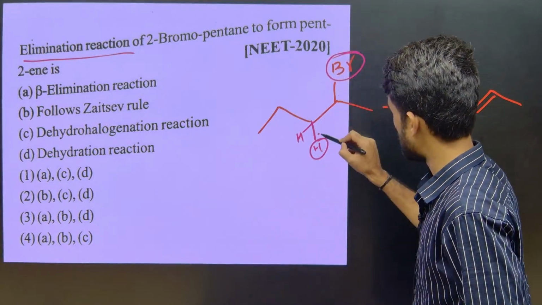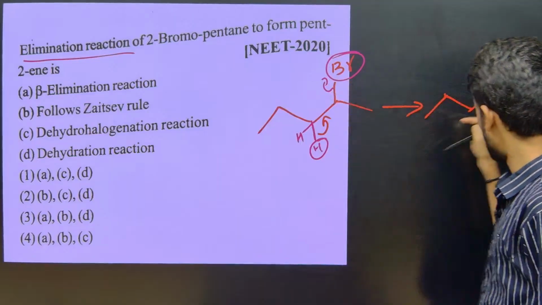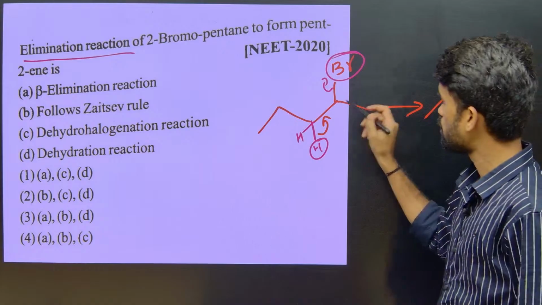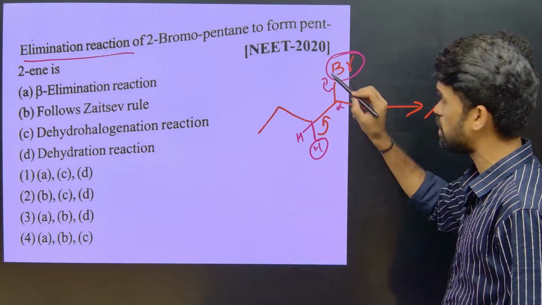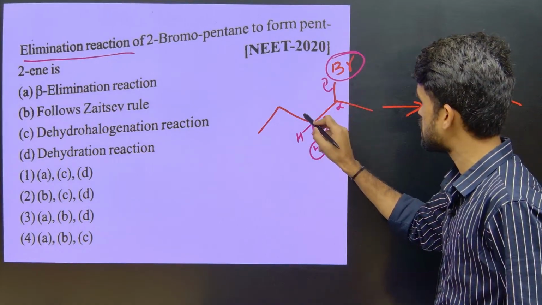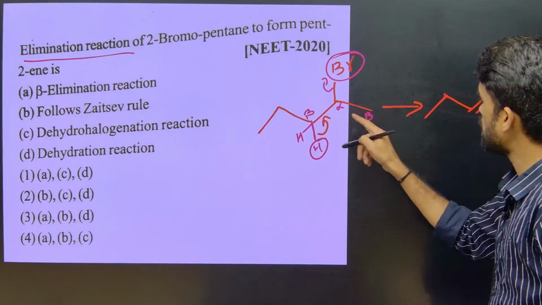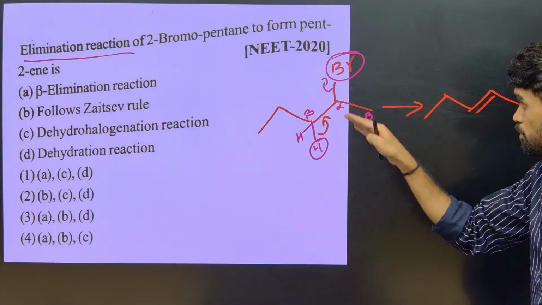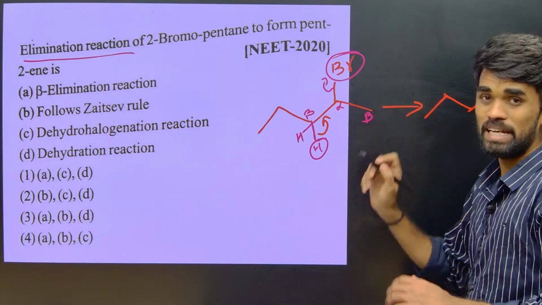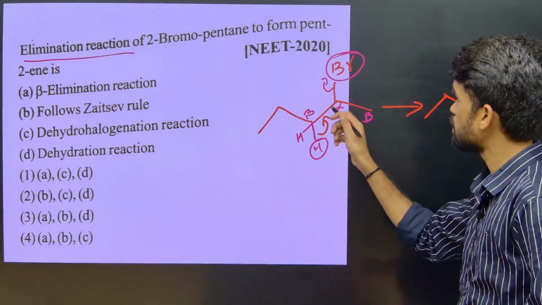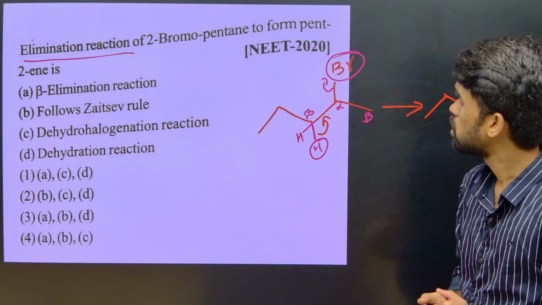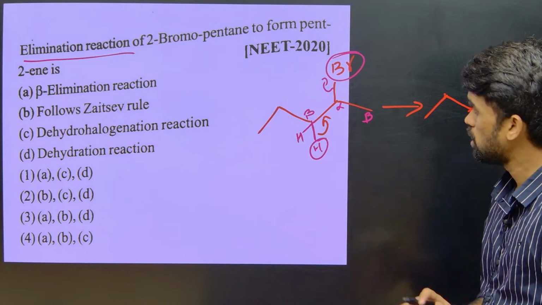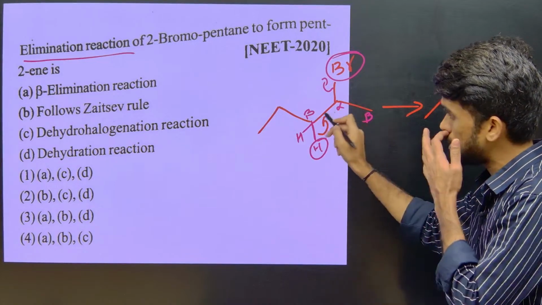This H plus and this Br minus will be removed and eliminated, and we will get an answer like this. This is the alpha position where we have bromine, and the adjacent positions are beta. If we remove hydrogen from here, we will get pent-1-ene, but they are asking for pent-2-ene as the product. So you definitely remove the proton from here only. Alpha-beta elimination from inside.